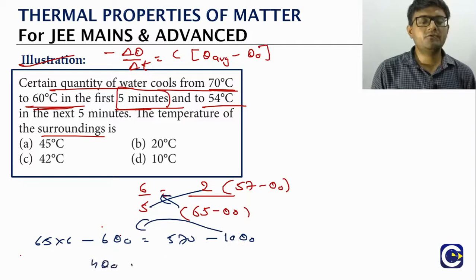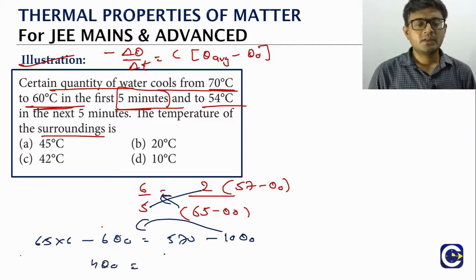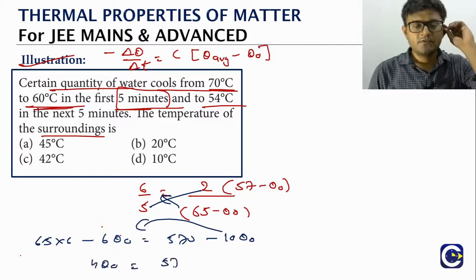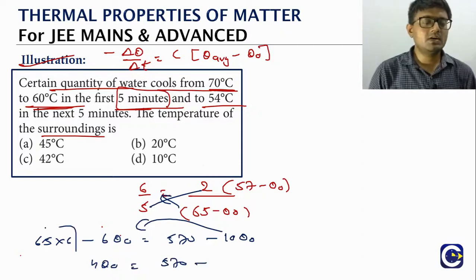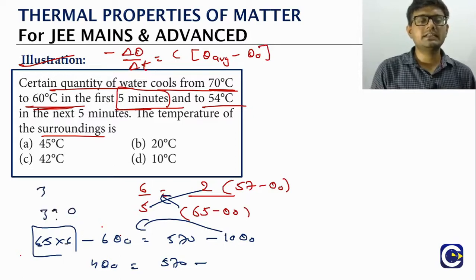Okay, so what is this? Left side will have 4 theta naught is equal to 570 minus, what is this? 65 into 6. 6 5s are 30, 6 6s are 36, this is 390. So the 390 will come to the other side.